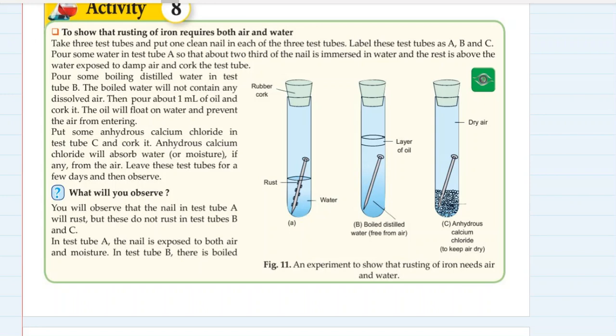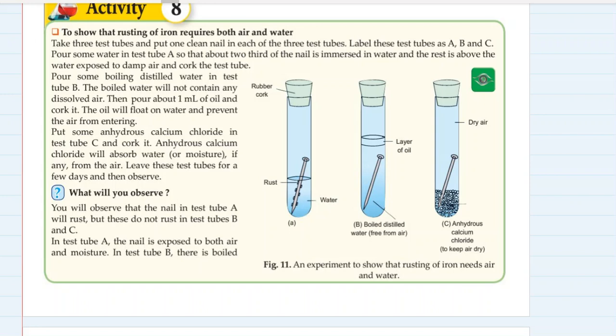This test tube is tightly covered with a rubber cork. In the third test tube, there is dry air and anhydrous calcium chloride, which has the property of absorbing moisture from air, so it keeps the air dry. There is no water, there is just air, and which is also dry. So the observation in these three test tubes after a few days will be that the first test tube containing the iron nail will show rusted iron. The first iron nail will be rusted, but the second and third test tubes will not show a rusted iron nail.